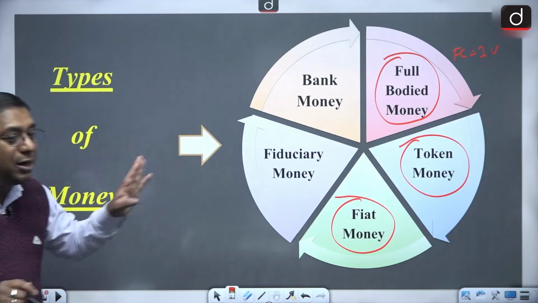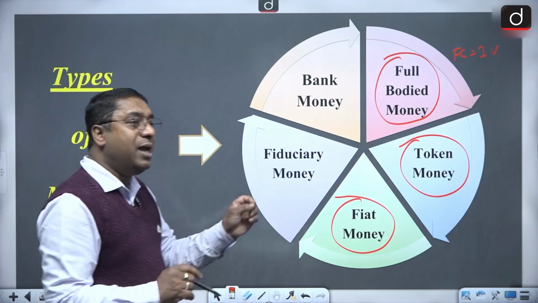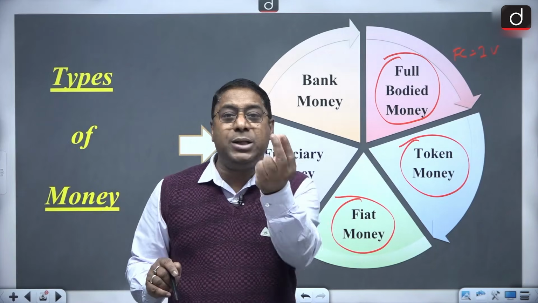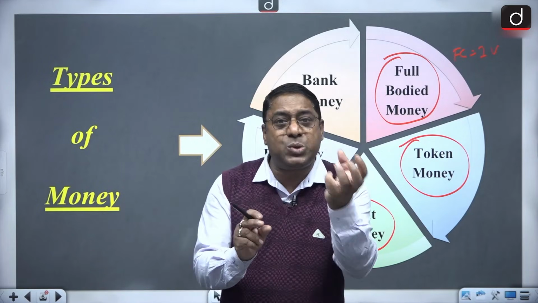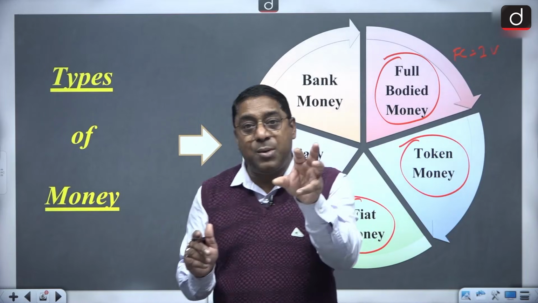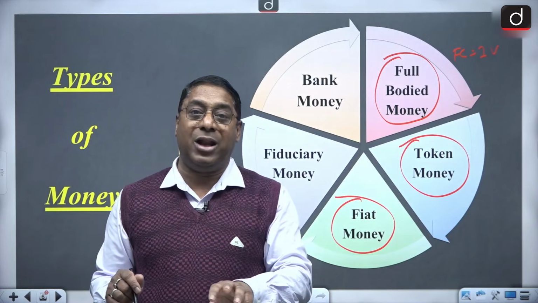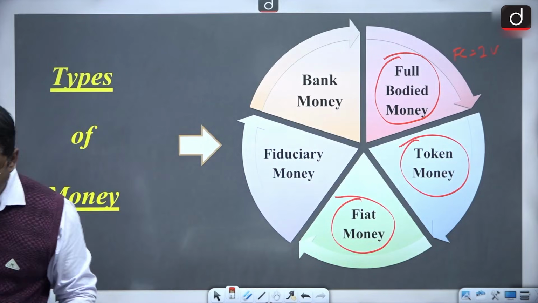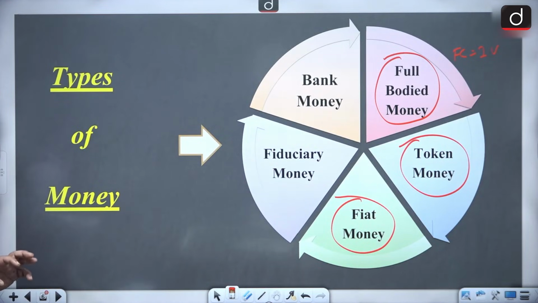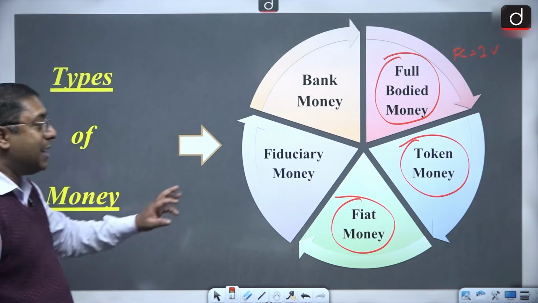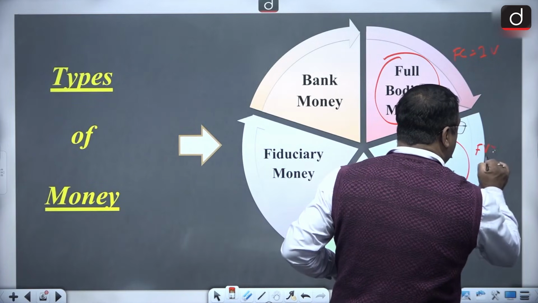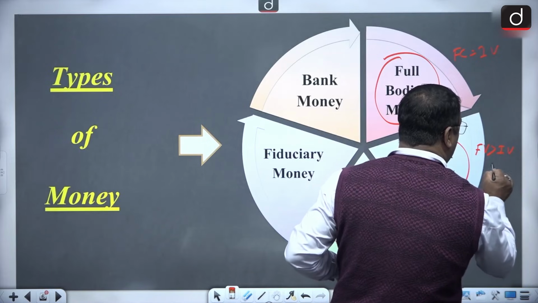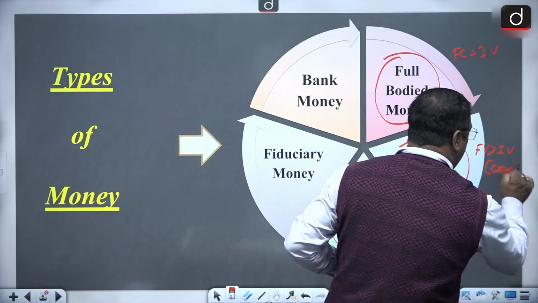But when I say token money, then token money is nothing else but the coins which we have. The token money are the coins. That is, the face value of that coin is more than the intrinsic value. Remember it, the face value of that coin is more than what? It is more than the intrinsic value. So that is the token money. So face value is more than the intrinsic value, and this is with reference to coins.